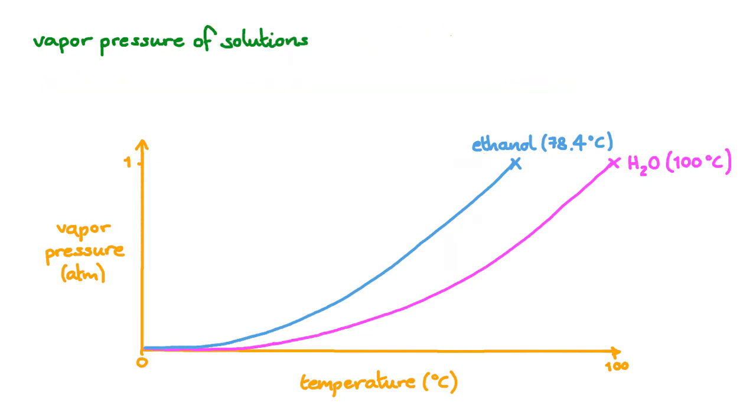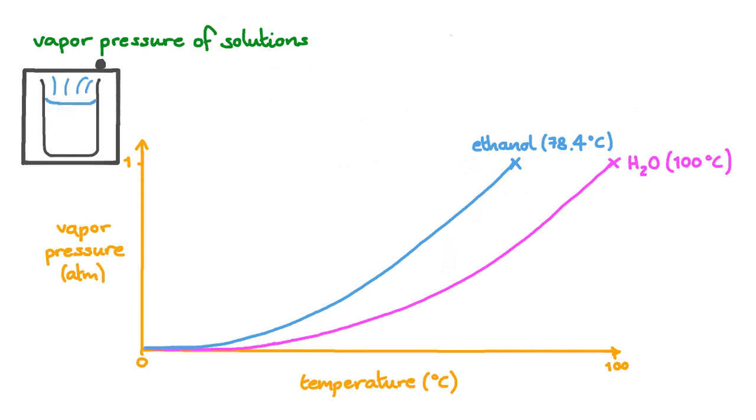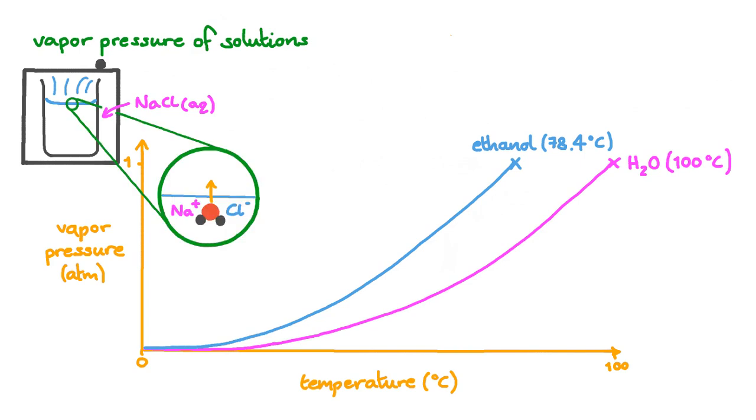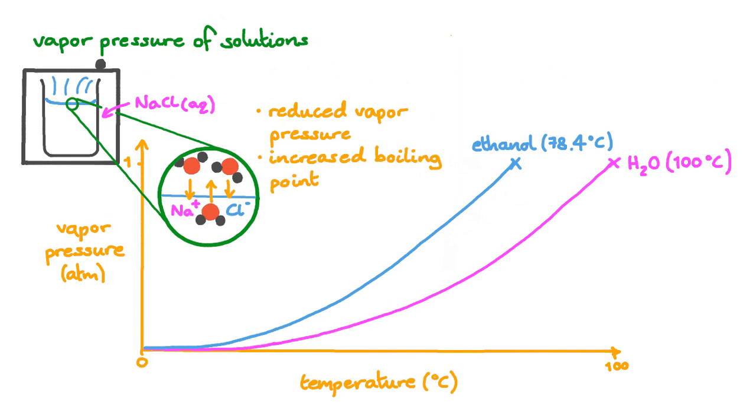So far, we've only considered the vapor pressure of pure substances like water. What if we have a solution? A solution still has a vapor pressure. We can place a solution in our box, remove the air, and measure the pressure of the gas after the system has stabilized. If we add salt to water, will the vapor pressure go up or down? When we add sodium chloride, we form sodium and chloride ions, but water can still evaporate. However, the rate of condensation will be greater than the rate of evaporation. So we see a reduced vapor pressure and an increased boiling point relative to pure water.